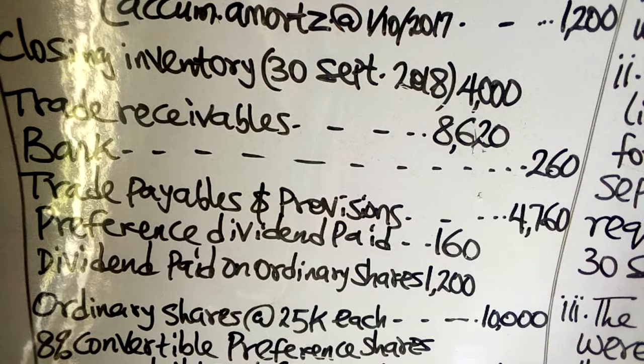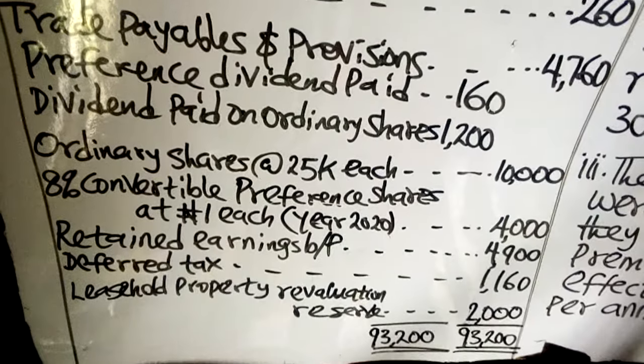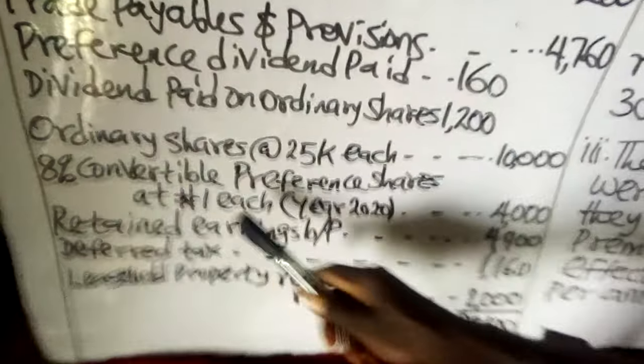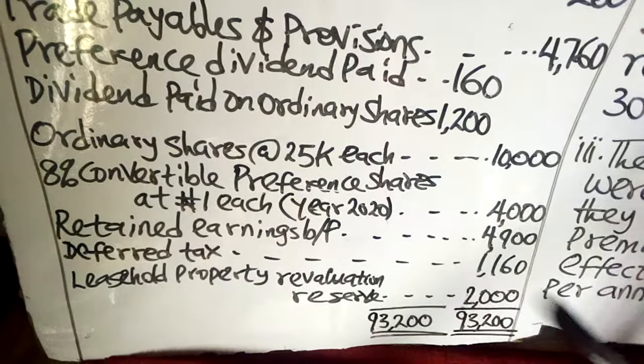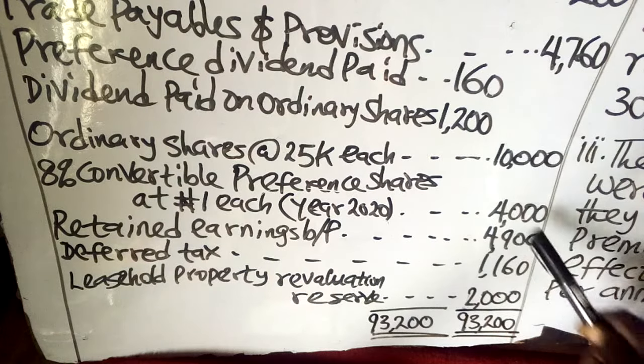Dividend paid on ordinary shares 1,200. We have ordinary shares at 25 kobo each, and that is 10,000. Then we have 8% convertible preference shares at 1 naira each, year 2020, and that is 4,000.